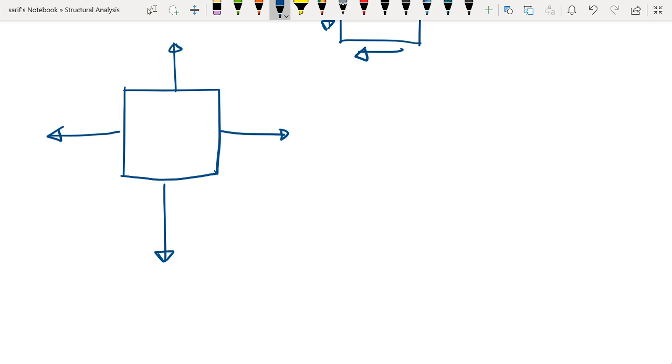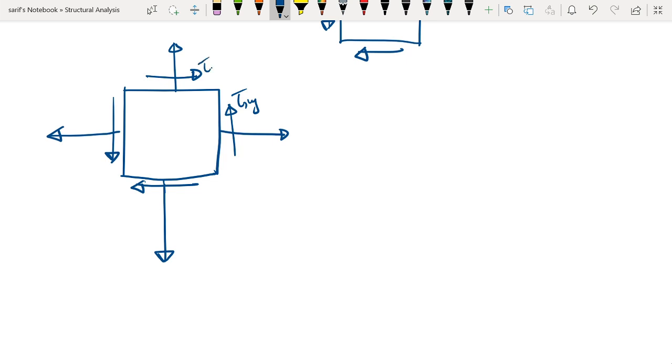So inside a member, at any particular point, we know the state of stress represented by this particular element. We are considering that every stress is acting in the positive direction.